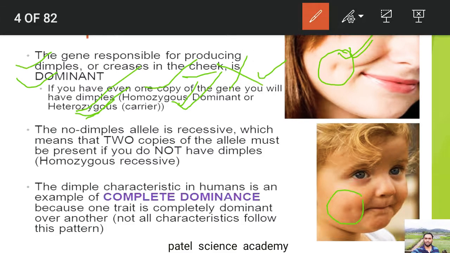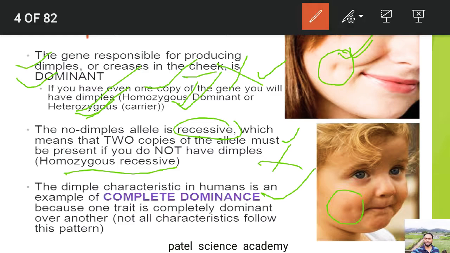So the no-dimple allele is recessive, as I told you, which means two copies of the allele must be present if you don't have dimples. That is, if the homozygous recessive condition of the gene is present in your body, you will not have a dimple. So the dimple characteristic in humans is an example of complete dominance, because one trait is completely dominant over the other, and not all characters follow this pattern.